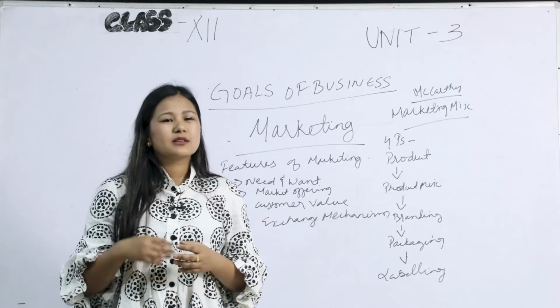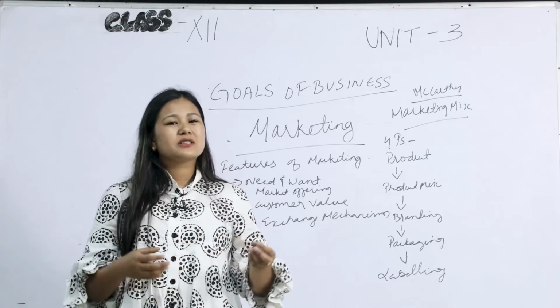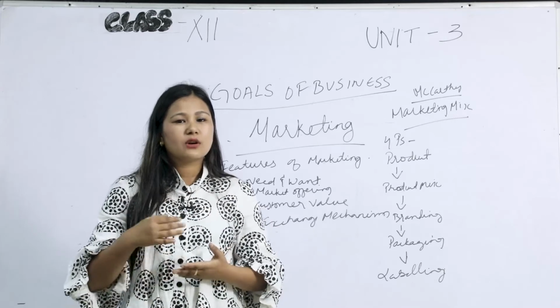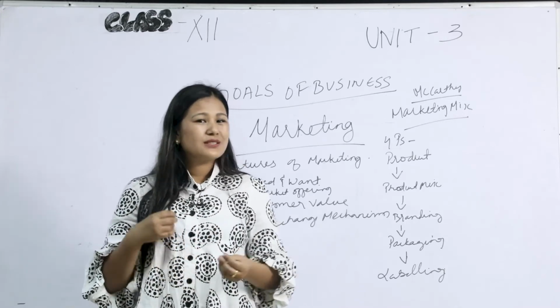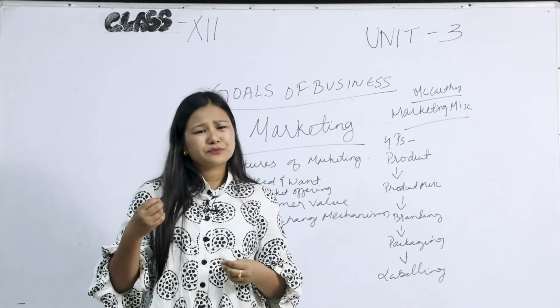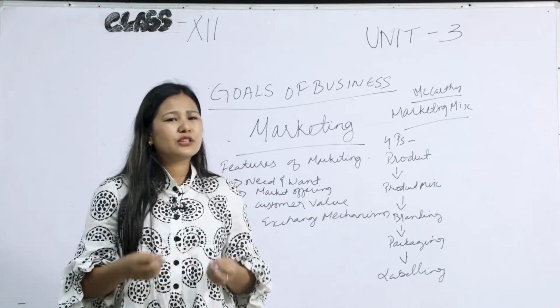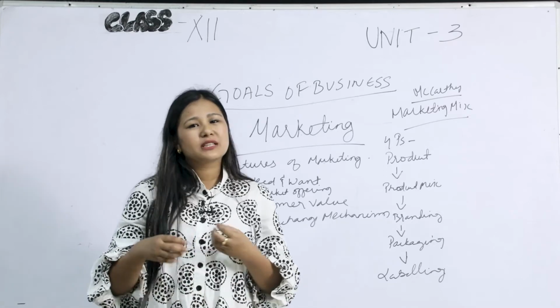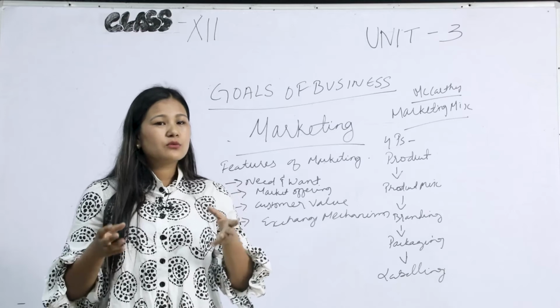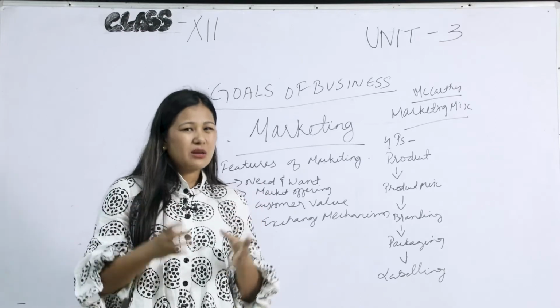Market offering is offering the products and services in the market. So what kind of product and services you are going to offer in the market? What is going to be the size? What is going to be the shape? What is going to be the product quality that you are going to give in the market? For example, if your product is TV, so what TV are you going to give to the market? What will be the size? What will be the shape? What will be the price?